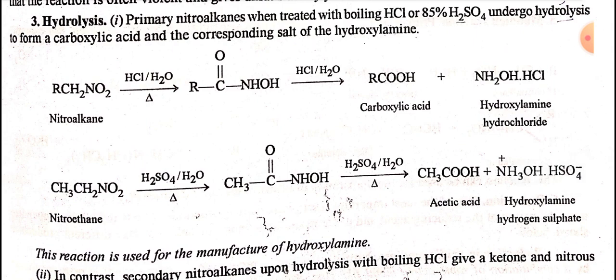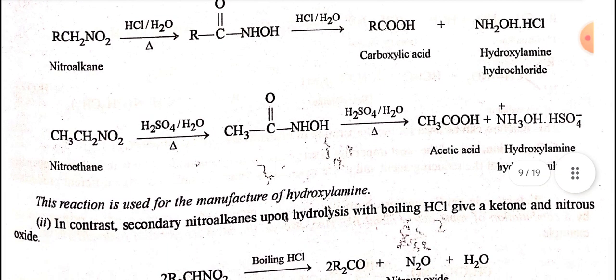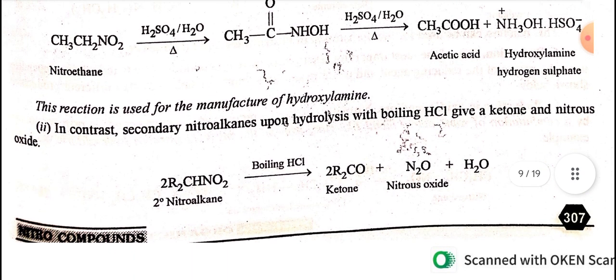Hydrolysis. Primary nitroalkanes when treated with boiling HCl or 85% sulfuric acid undergo hydrolysis to form a carboxylic acid and the corresponding salt of hydroxylamine. That is, nitroalkane when reacted with HCl and water gives carboxylic acid plus hydroxylamine hydrochloride. This reaction is used for the manufacture of hydroxylamine.